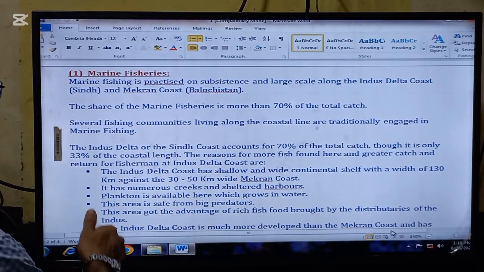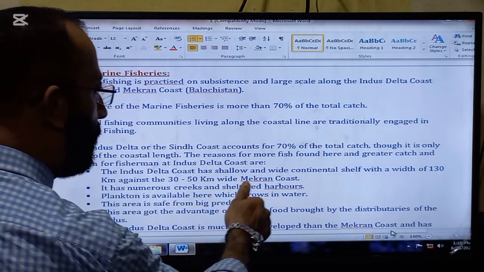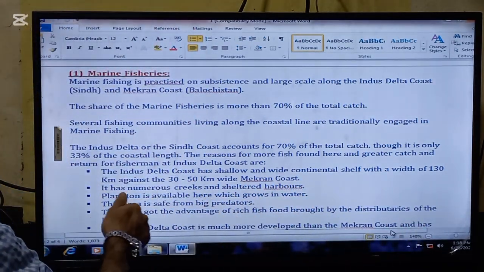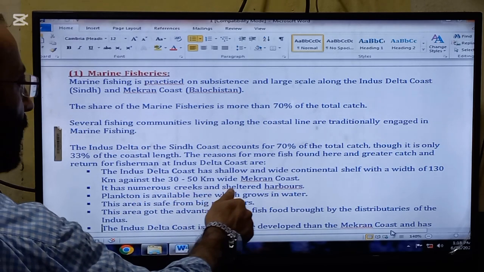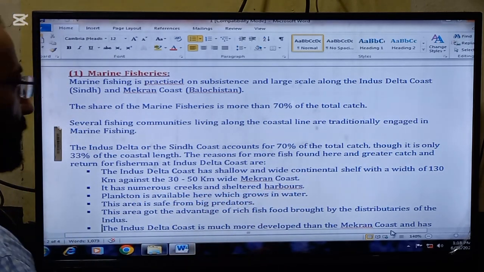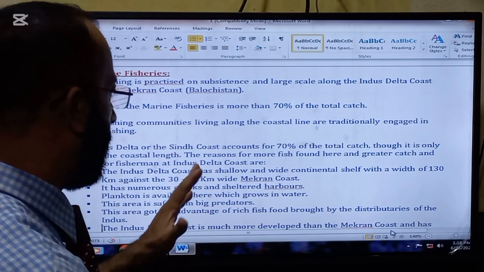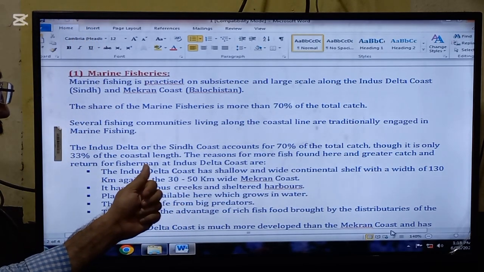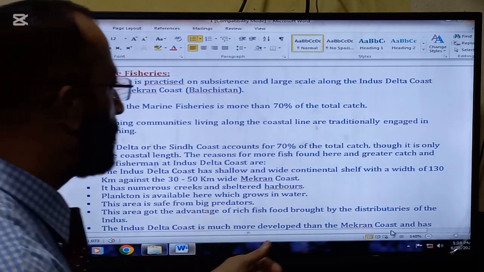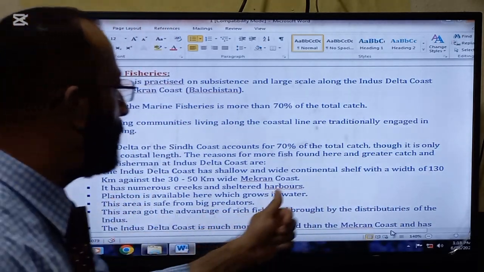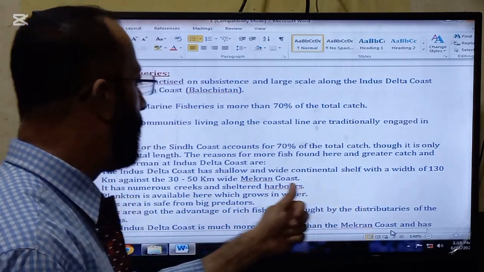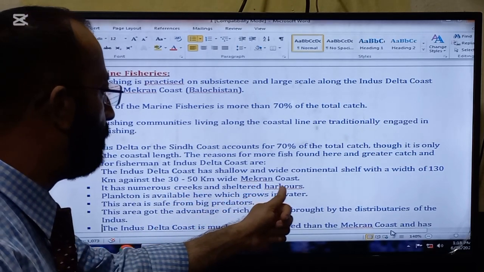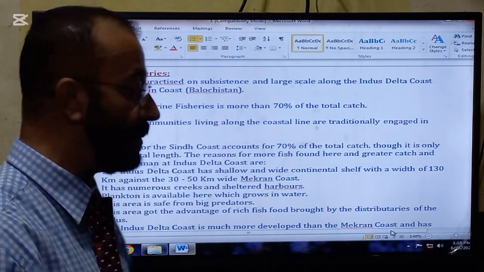The reasons are: the Indus Delta coast has a shallow and wide continental shelf with a width of 130 km against the 30 to 50 km wide Makran coast. So this is the reason. The Indus Delta coast, however, is only 33% of the coastal length of Pakistan, but it has a 130 km wide continental shelf as compared to the 30 to 50 km wide continental shelf in Makran coast. So this is one big reason.